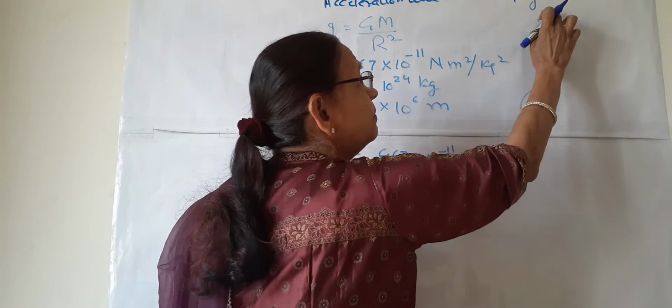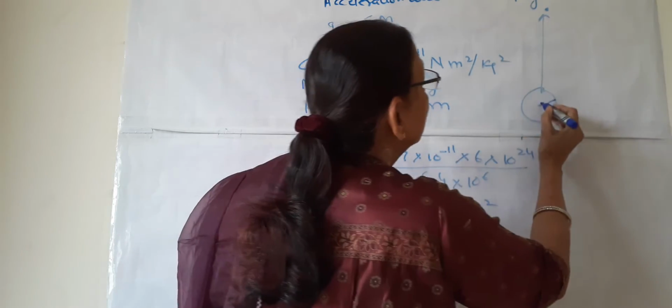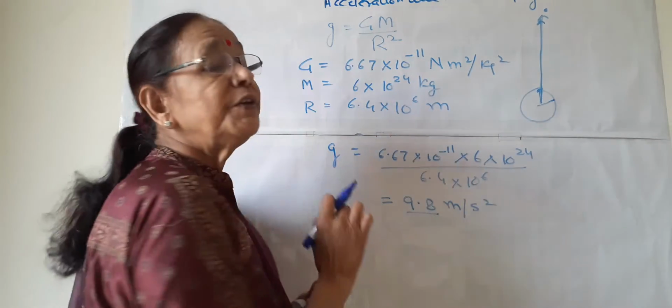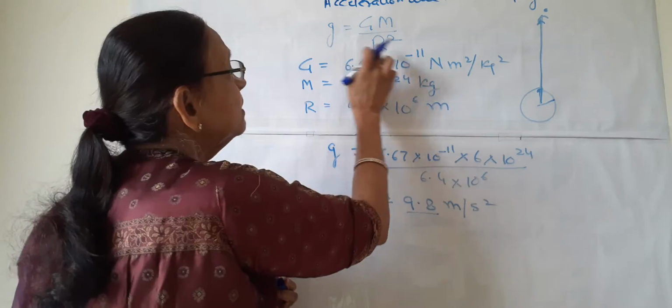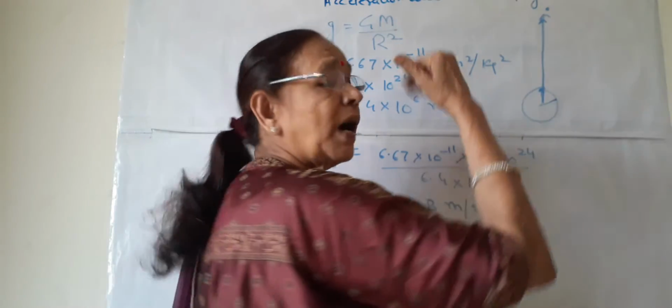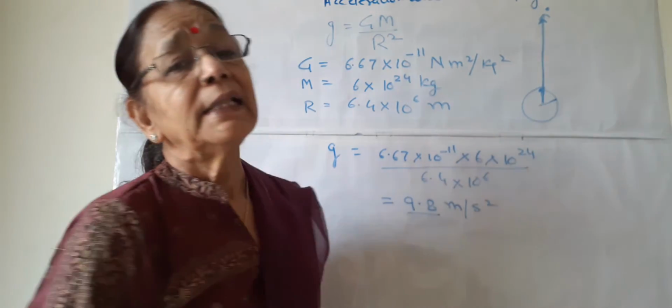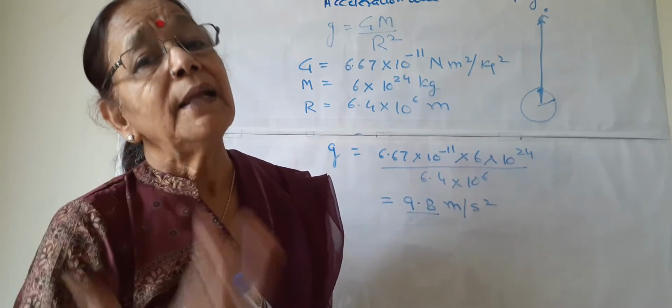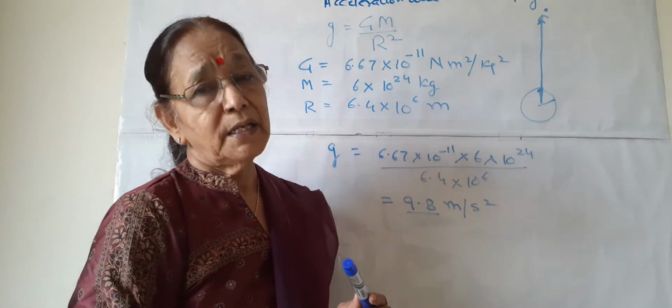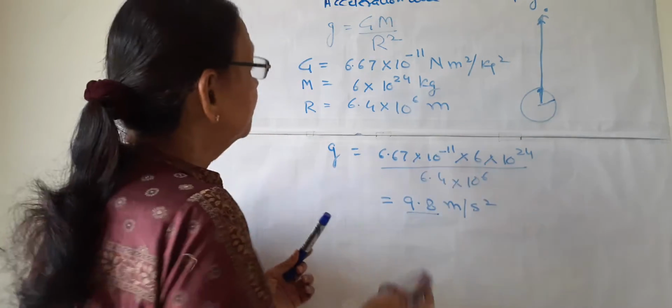So if the object is quite far, then the distance will be more. When the distance is more, this g will be less, as it is inversely proportional. It means if the object is far away from the earth, then the value of g will be less than 9.8 meter per second square. So this is one thing.